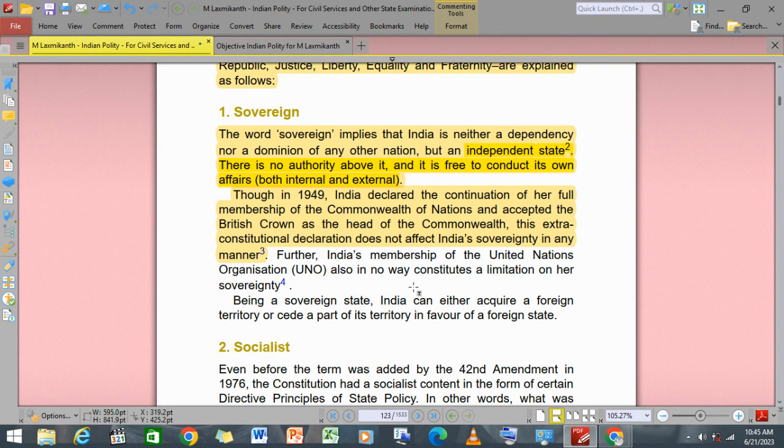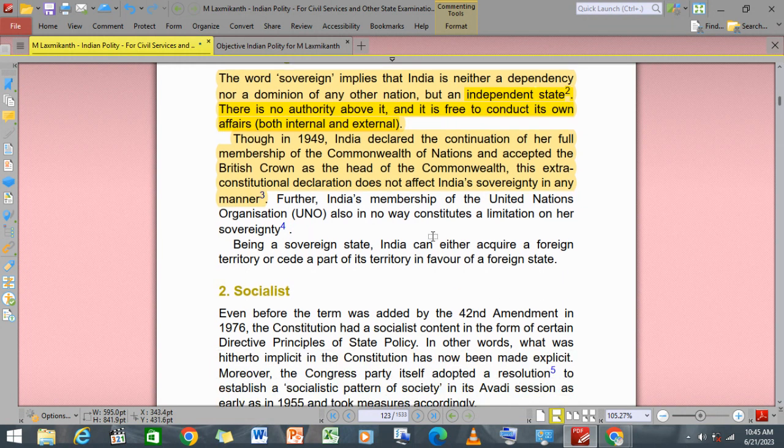Now, in 1949, India declared its continuation of full membership in the Commonwealth of Nations and accepted the British Crown as head of the Commonwealth. And this extra-constitutional declaration does not affect Indian sovereignty in any manner. That means being part of the Commonwealth of Nations doesn't affect the sovereignty of the nation. Further, Indian membership in the UNO was also not a limitation on her sovereignty. Being a sovereign state, India can either acquire foreign territory or cede a part of its territory in favor of a foreign state. Right? This is the true meaning of sovereignty. Either they can take things or they can cede them out.